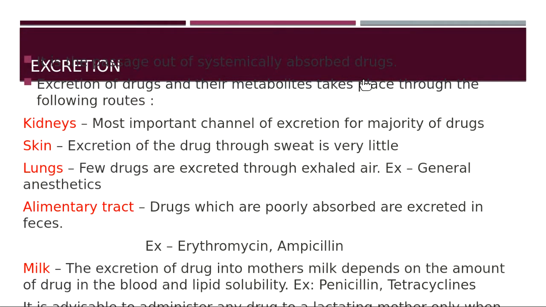So excretion of drugs and their metabolites can take place through the following routes. Excretion can be through kidneys, or a few drugs are excreted via skin, lungs, alimentary tract, that is the feces, or some drugs are excreted in the milk also. So these are the different routes of excretion. Kidneys, majority of the drugs are excreted via kidneys. That means majority of the drugs are excreted in urine.